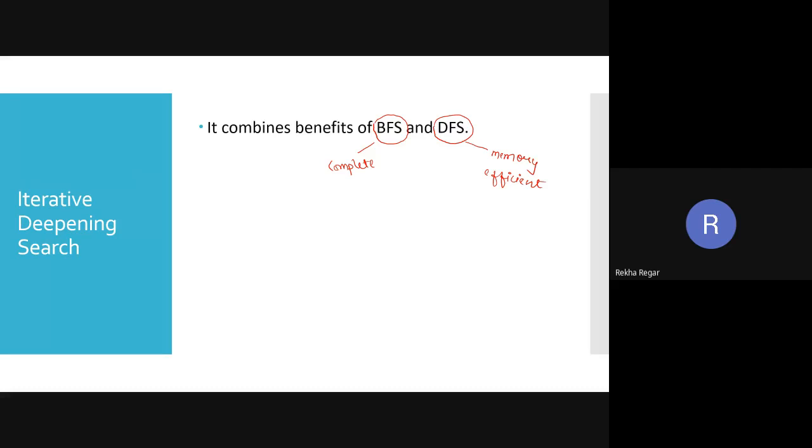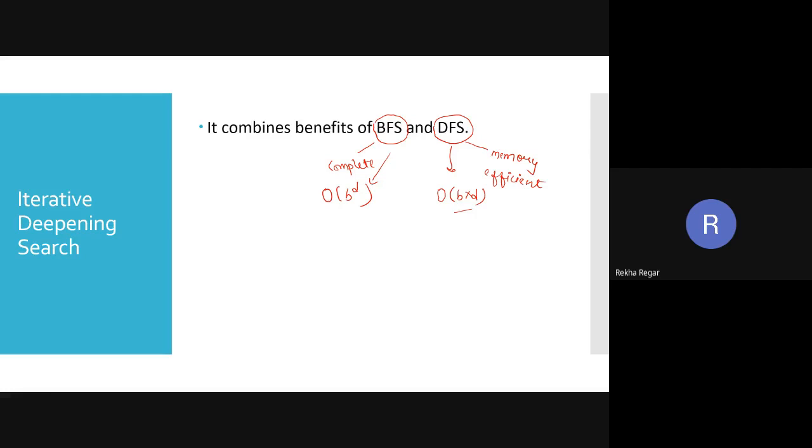So Kishan is saying that the space complexity of the BFS is big O of b raised to d, and the space complexity of DFS is b into d. So which one is going to be lesser? The second one, DFS. Harsh is also saying that in DFS the space used is order of h, the height of the tree, and in BFS the space is used in the width of the tree.